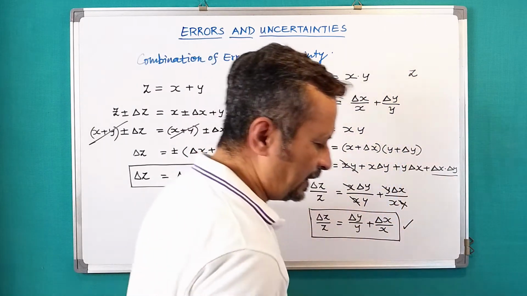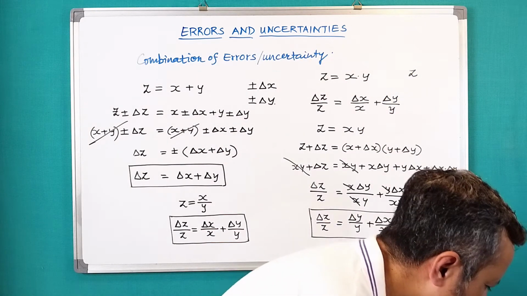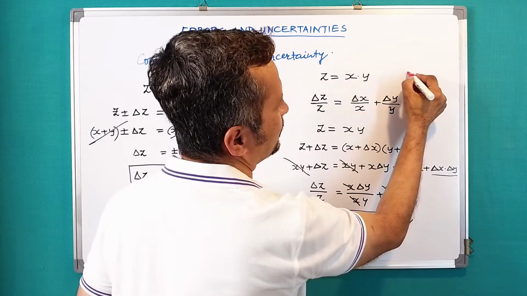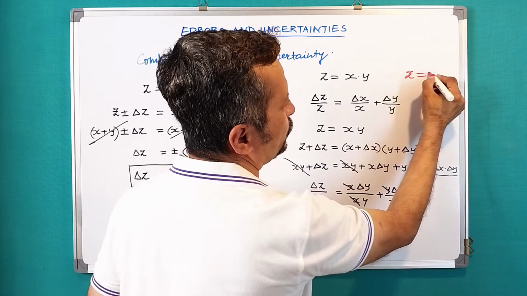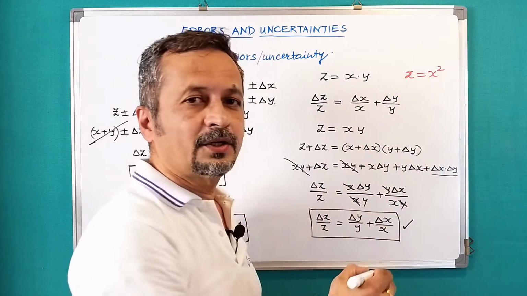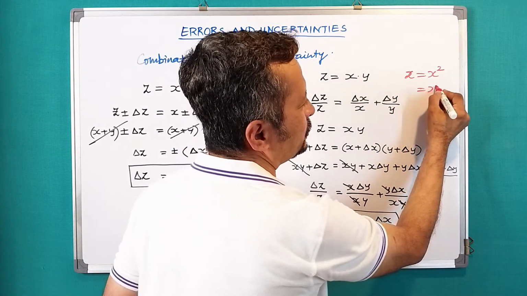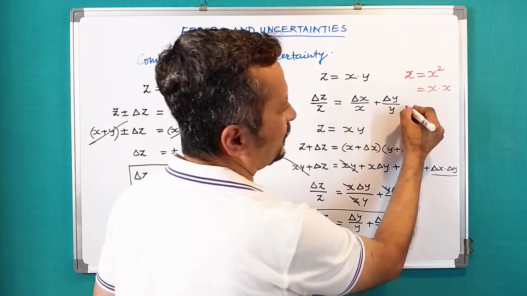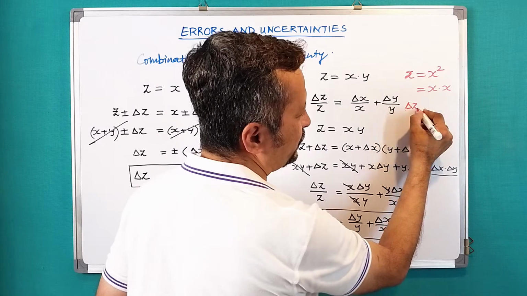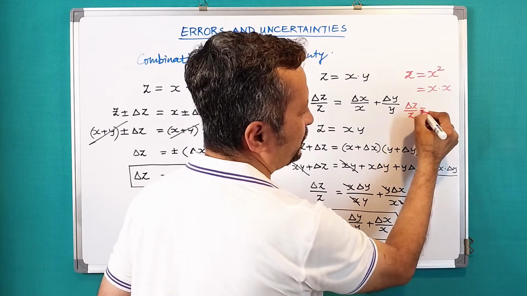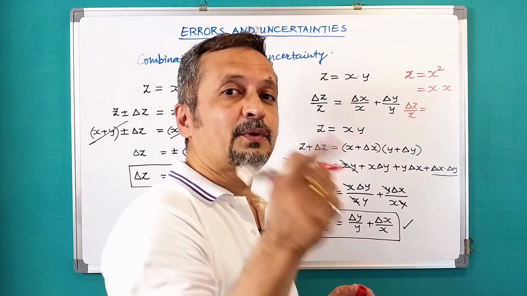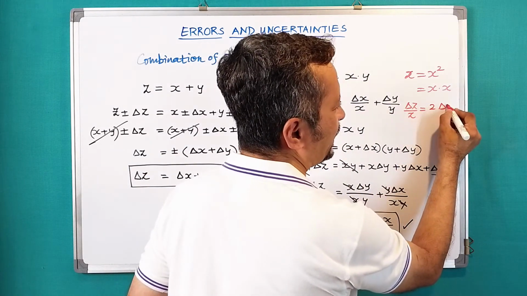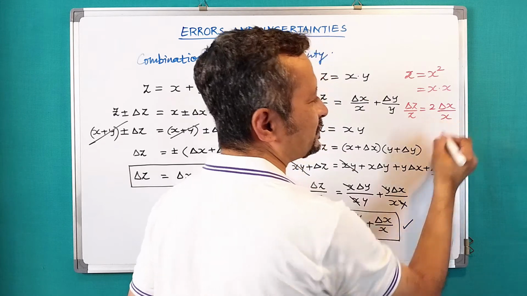Okay, so now if we have a product like this, what if my z is equal to x square? Let us have z is equal to x square. So is it not x into x? If I use this, then delta z upon z would be equal to delta x upon x plus delta x upon x. So that would be 2 delta x upon x.